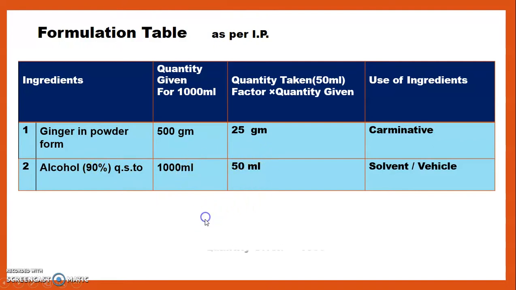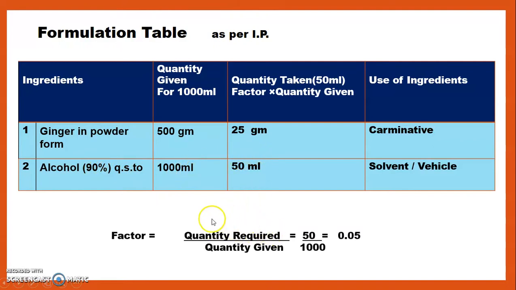But here we calculate only for 50 ml. So the ingredient quantity can be obtained by using a factor. The factor is obtained by quantity required upon quantity given. Quantity required is 50, quantity given is 1000, so our factor is 0.05. By this we get our quantity taken. Ginger powder is used as a carminative and alcohol is the vehicle.